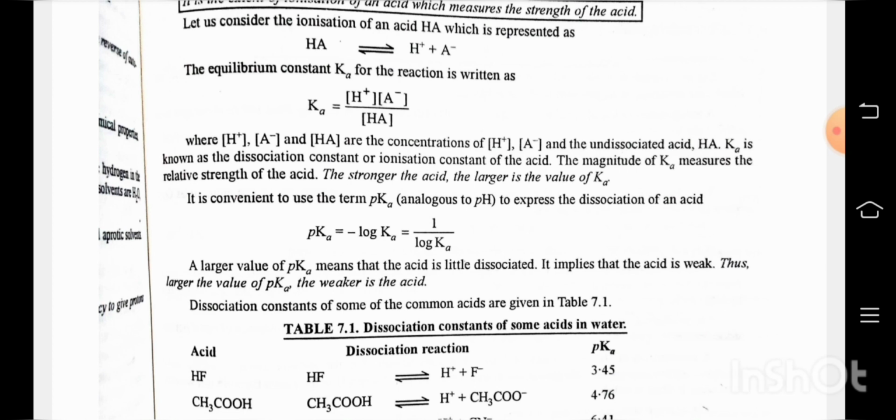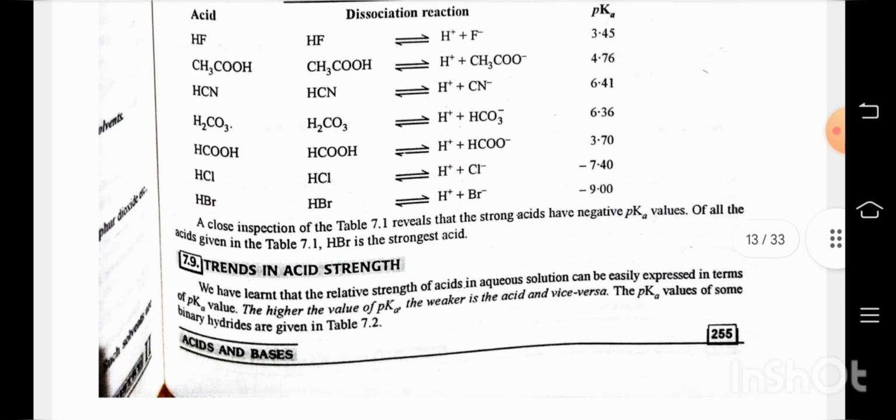The magnitude of Ka measures the relative strength of the acid. The stronger the acid, the larger is the value of Ka. It is convenient to use the term pKa to express the dissociation of an acid. pKa is equal to minus log Ka, which is equal to log of 1 by Ka. A larger value of pKa means that the acid is little dissociated. It implies that the acid is weak. Thus, the larger the value of pKa, the weaker is the acid.